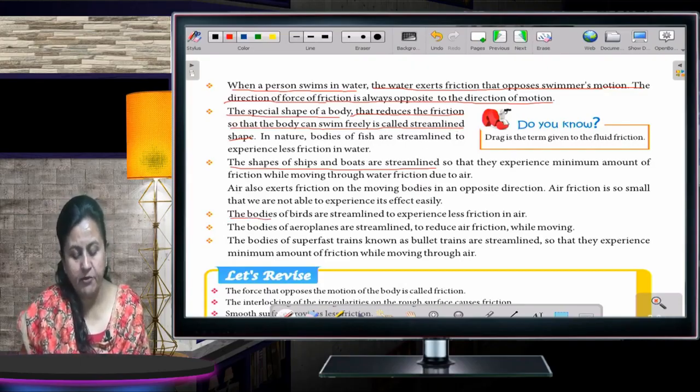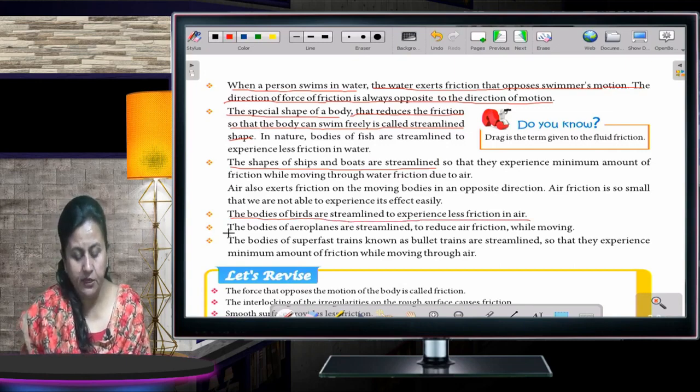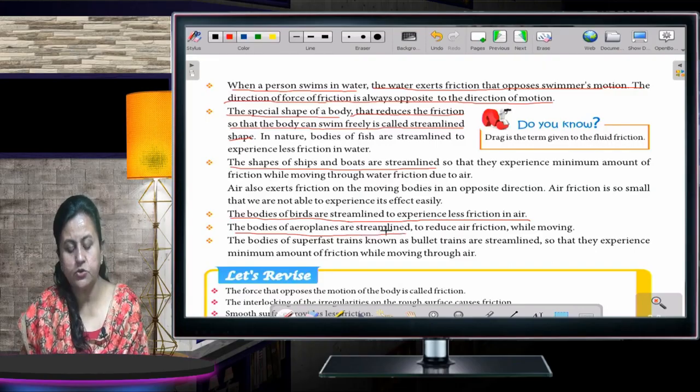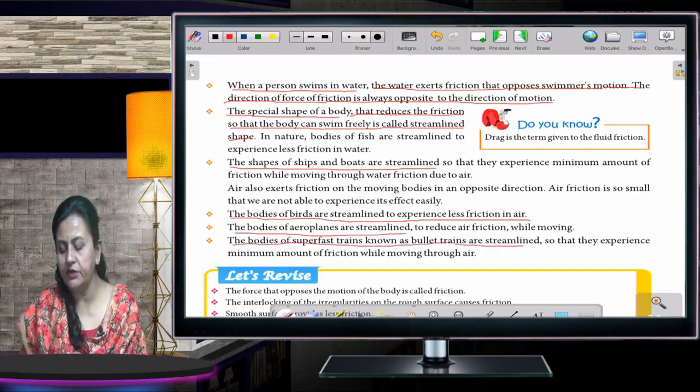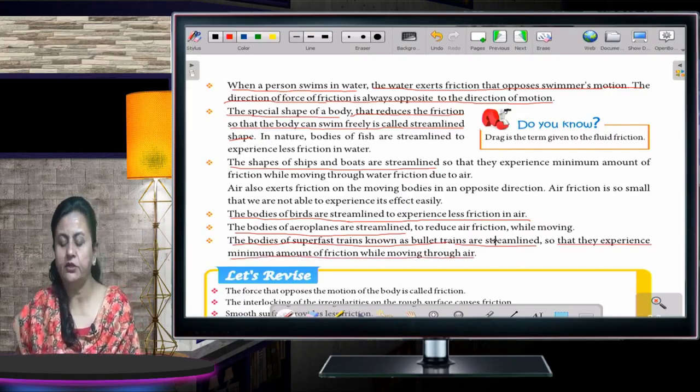The shapes of birds are streamlined to experience less friction in air. The bodies of aeroplanes are also streamlined, and the bodies of superfast trains known as bullet trains are streamlined so that they can experience a minimum amount of friction while moving through the air.